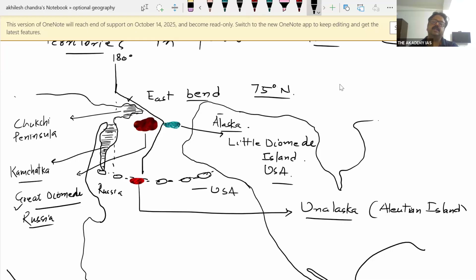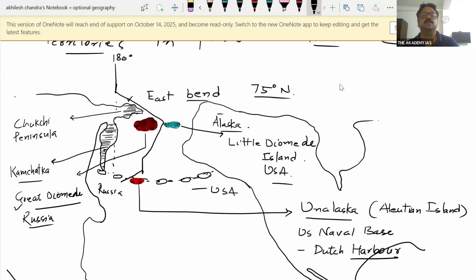And this is not merely an island, rather it is a US naval base. And it is called Dutch Harbor. So it is a US naval base and it has to be in US time zone, but towards west. That's why there is a westward bend to keep it in Alaska time zone or Aleutian time zone. So this is Unalaska, where you will find this Dutch Harbor or naval base of United States of America.